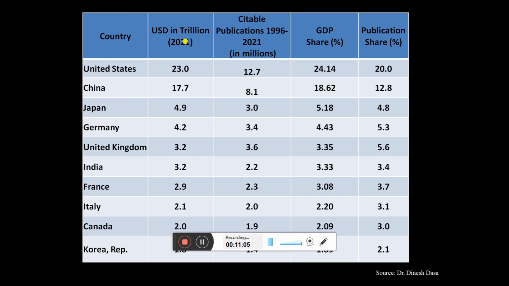Over here, this is the second beautiful table compiled by Dr. Dinesh Dasa. He has compared the economy and the publications coming out of each country. You can see the US has a 23 trillion economy, and they have 12.7 million publications. The entire world GDP's 24% share comes from the USA, and in the case of publications, a 20% share comes from the US. So you can see the research is directly correlated with the economy of the country.